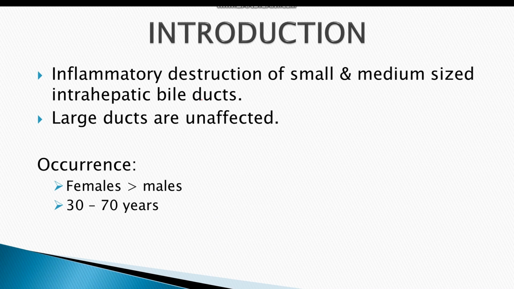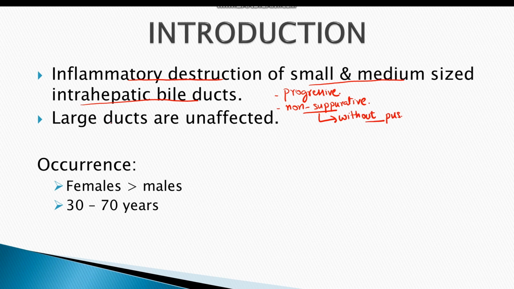So, primary biliary cirrhosis is an autoimmune disease which is characterized by inflammatory destruction of small and medium-sized intrahepatic bile ducts. It is a progressive disease which results in a non-suppurative inflammation. Non-suppurative means that the inflammation progresses without producing pus. In this case, only the small and medium intrahepatic bile ducts are affected, and the large ducts, whether intrahepatic or extrahepatic, remain unaffected.